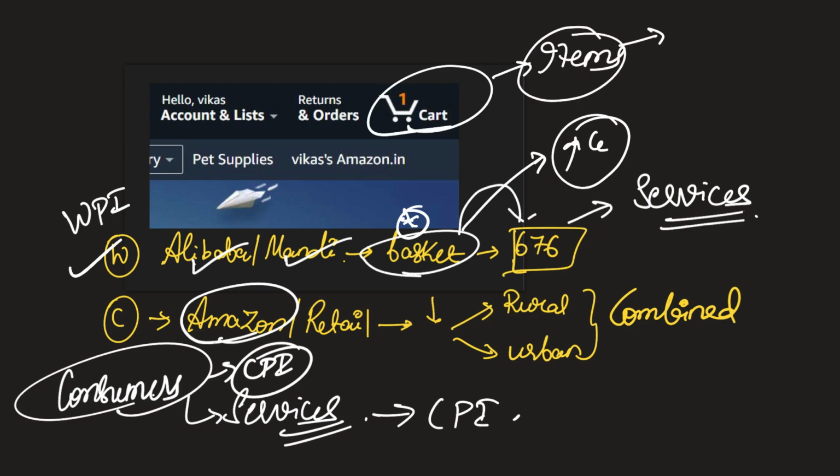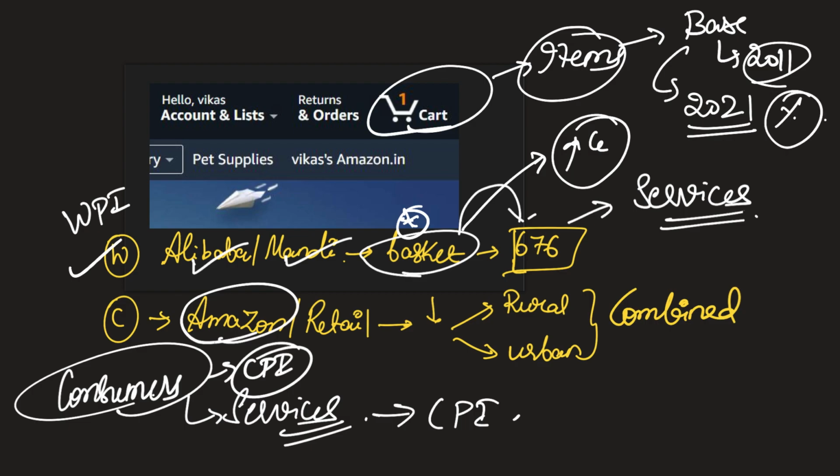When you track the price of these items in a base year, let's say 2011, and compare the prices after 10 years, in 2021, the price rise as a percentage increase is considered to be inflation. As simple as this. Here it is wholesale and here it is directly by consumers, and therefore we are taking the example of Amazon. The percentage rise is inflation. As simple as this.